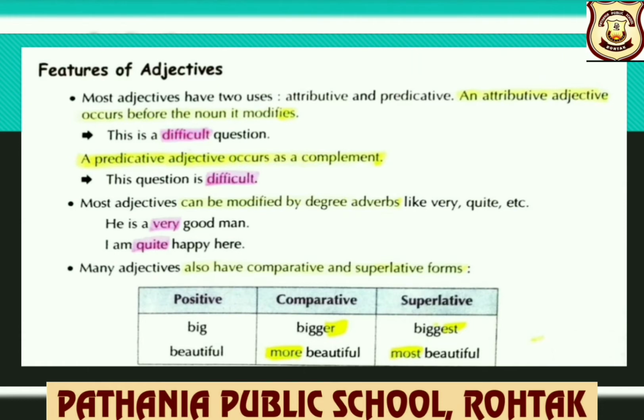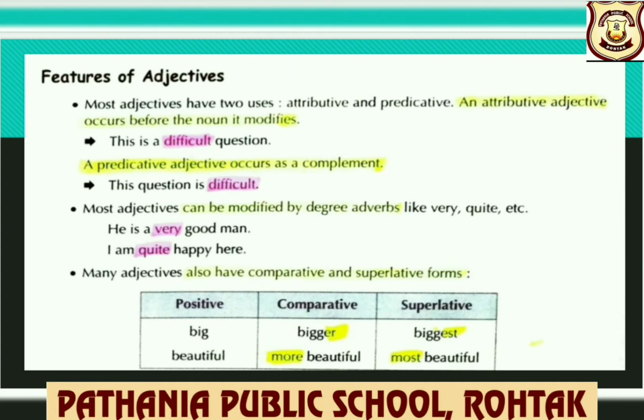Now let us discuss its features. Most adjectives have two uses, attributive and predicative. An attributive adjective occurs before the noun it modifies. For example, this is a difficult question. So you can see, children, question is the noun and the modifier, that is the adjective, is difficult. So it is placed before a noun here.